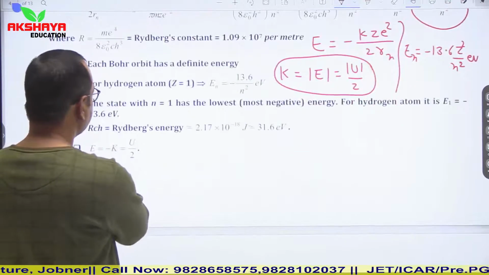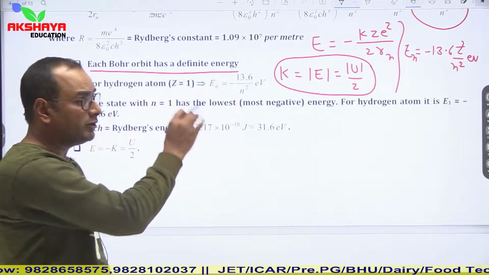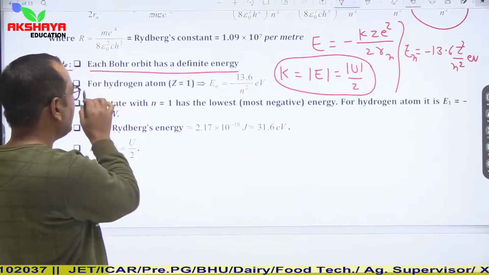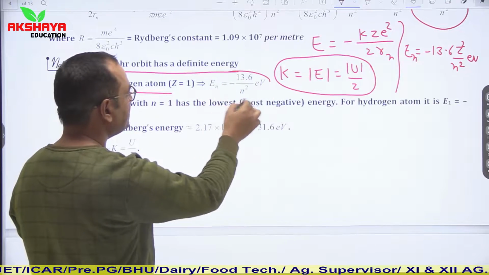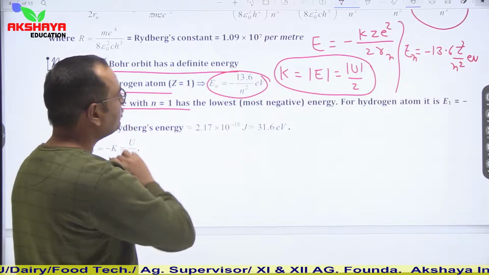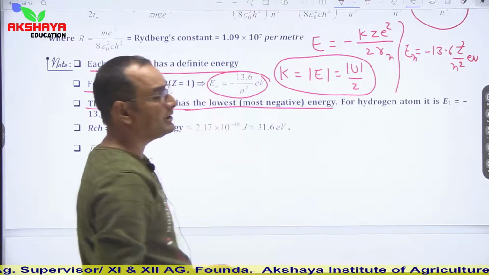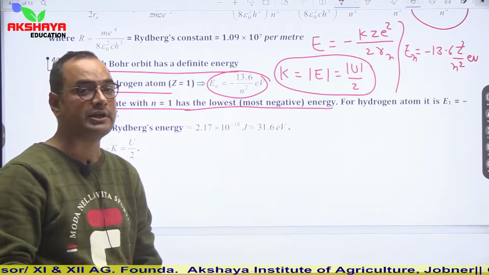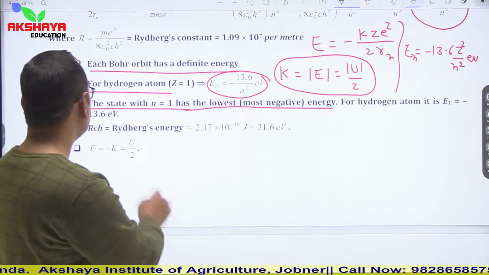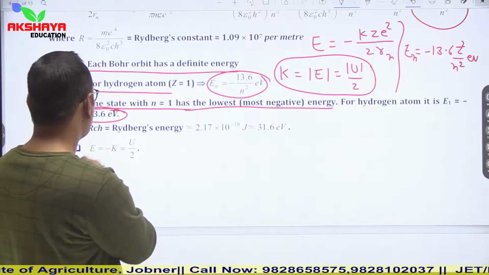Now see some key facts. Each Bohr orbit has a definite energy. Whenever we talk about a particular orbit, we can clearly see that each orbit has some definite energy. For the hydrogen atom, Z is equal to 1, so it is minus 13.6 upon n squared electron volt. The state with n equal to 1 has the lowest energy. In the first orbit, energy is least: for the hydrogen atom E_1 is equal to minus 13.6 electron volt, which is the most negative, or you can say lowest.